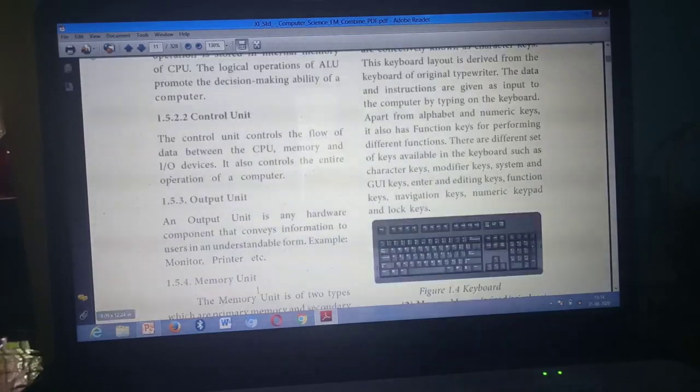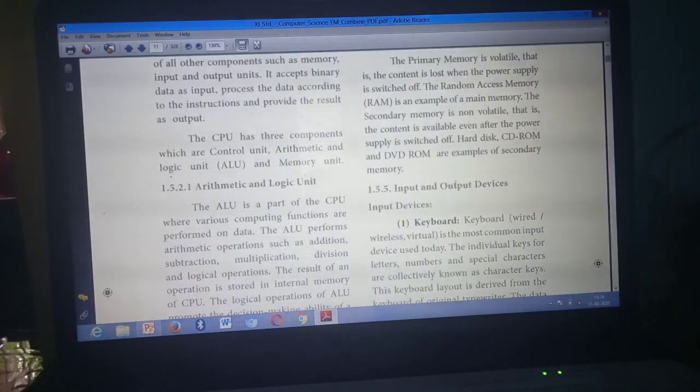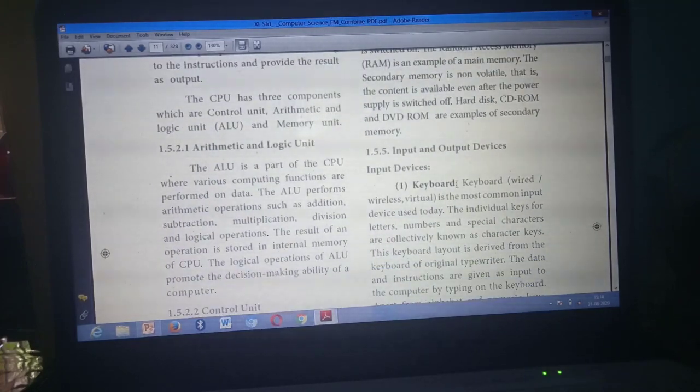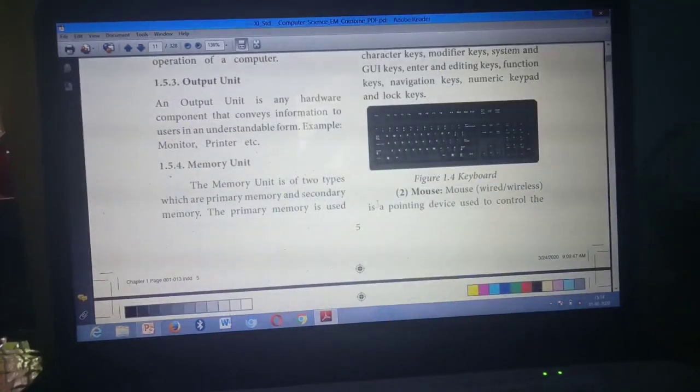Primary memory, from here to here you mark. Then, for your studying purpose, to make it easy to study, I am telling: first point, primary memory is